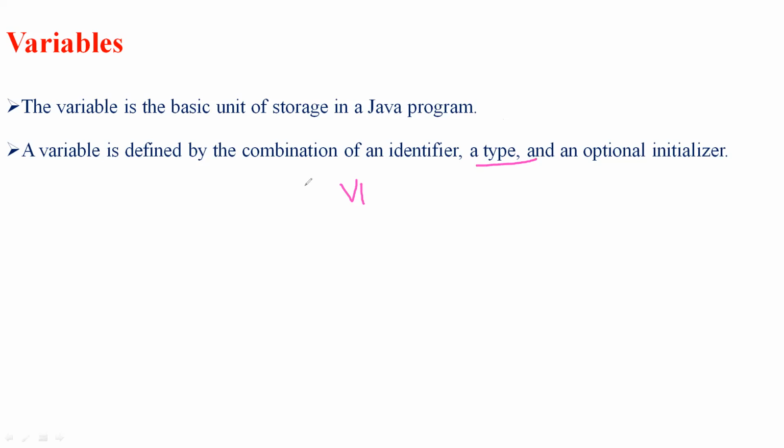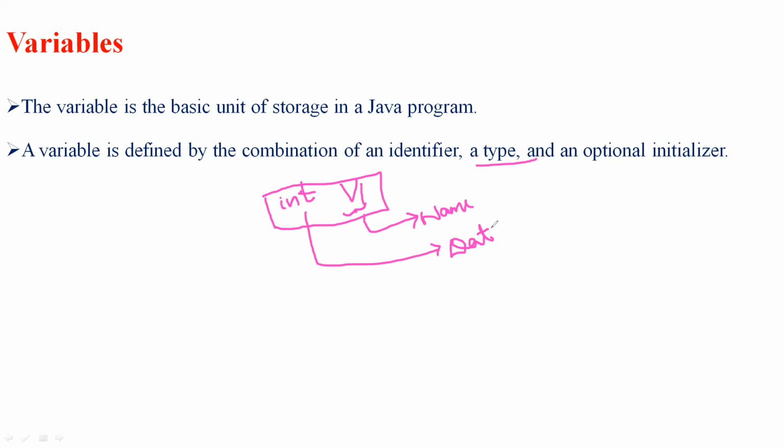This is the data type, so here I'm going to specify int. This is how we define a particular variable. Here v1 is an identifier, the name of a variable, and here int is the type of the variable. This might be an int, or a float, or a double.